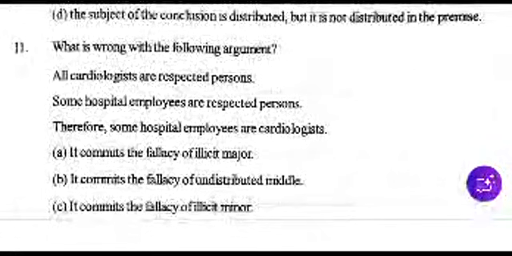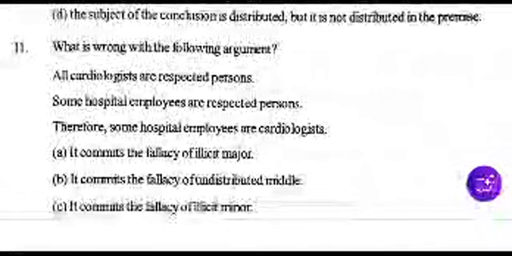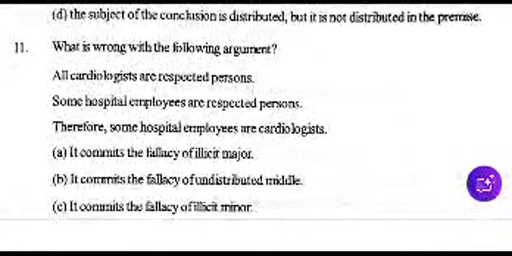What is wrong with the following argument? All cardiologists are respected persons. Some hospital employees are respected persons. Therefore, some hospital employees are cardiologists.